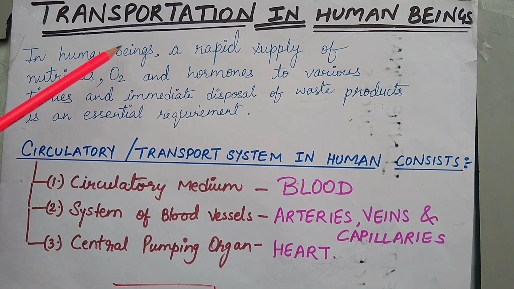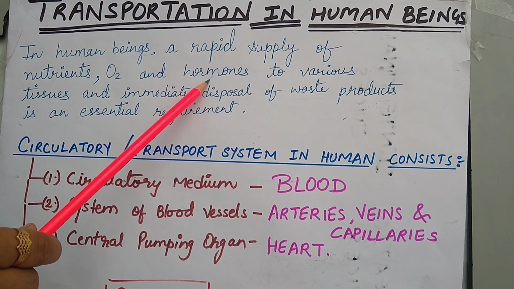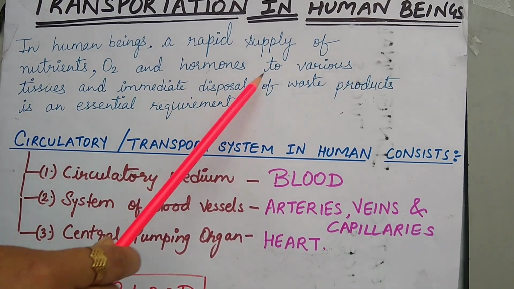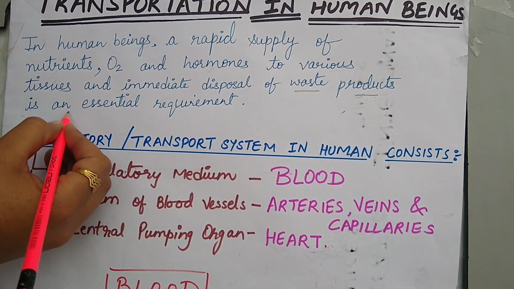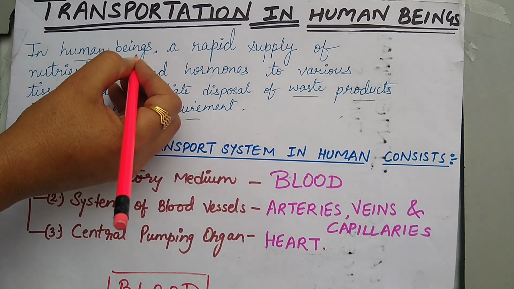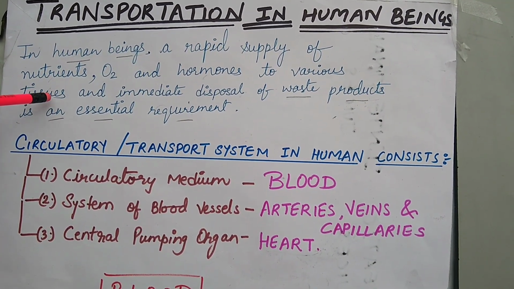In human beings, a rapid supply of nutrients, oxygen and hormones to various tissues is required, and immediate disposal of all these waste products is an essential requirement. That's why all human beings have a specialized circulatory or transport system.